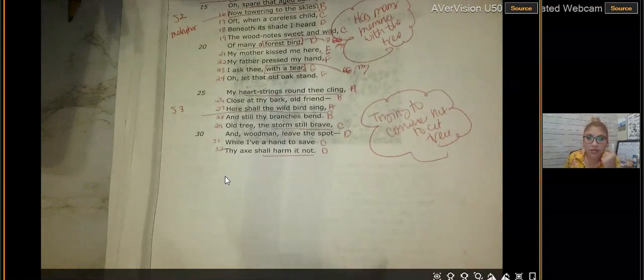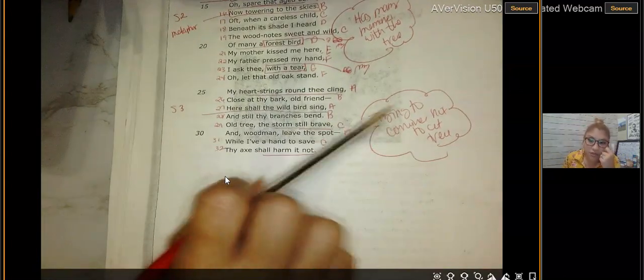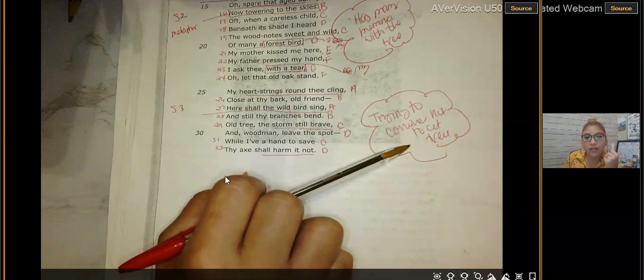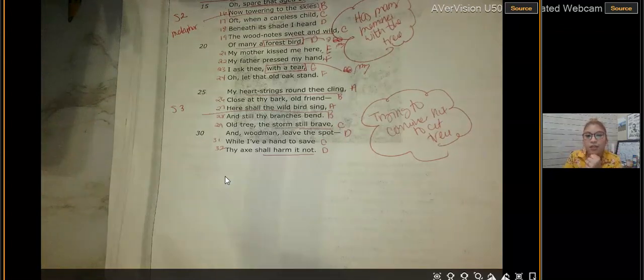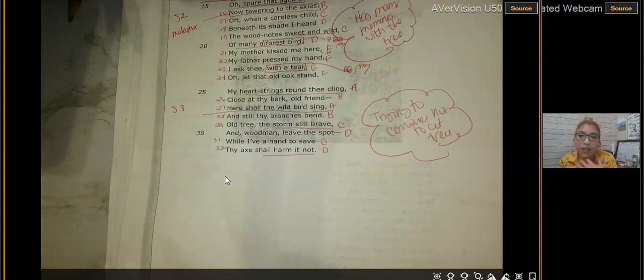And then when we go to stanza 3, I wrote, trying to convince not to cut the tree. That's the point he's trying to get across, boys and girls. The reason why he wrote this poem is to emphasize and make a point that the tree shouldn't be cut down. The tree is beautiful. It reaches the sky. Remember how he compared it to towering to the skies? It reaches land and sea. So he's trying to make a point.